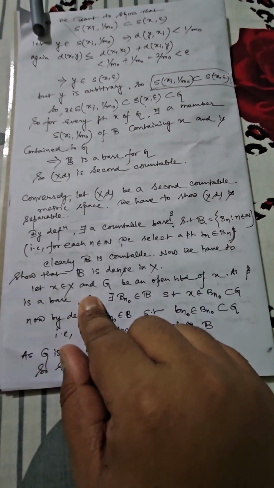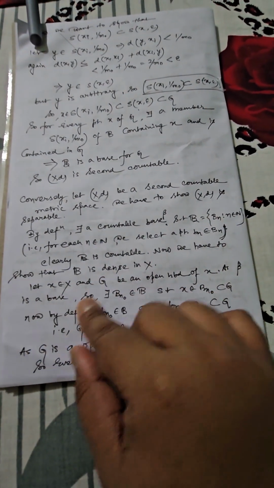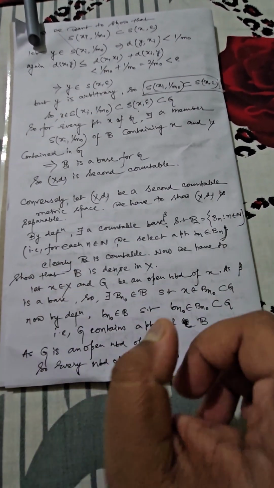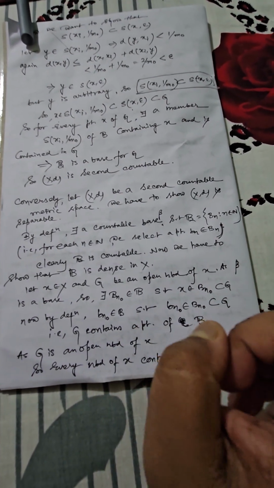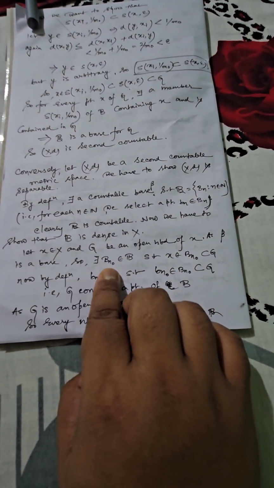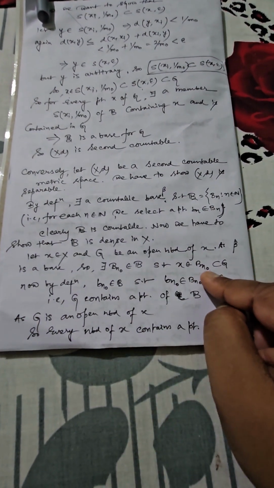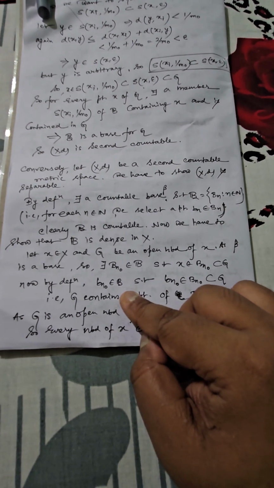So this collection is countable, and now if we can show that this is dense in X, then our result, or proof, will be complete. For that purpose, let x belong to X, and G an open neighborhood of x. Now here you are considering a second countable metric space, that's why I am not using the term local base. Okay, so you can see I have chosen a certain member Bn naught belonging to this collection, such that it will contain the point x and be itself contained in G.